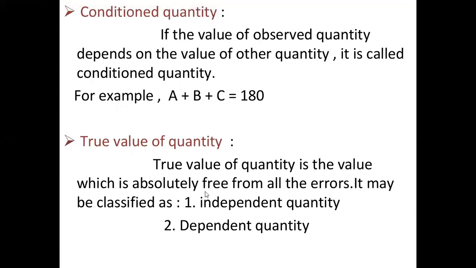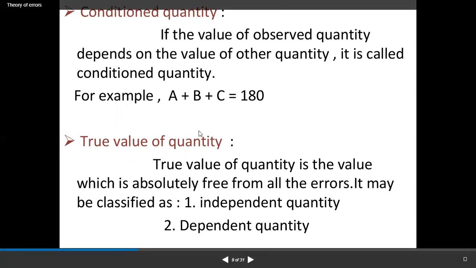Condition quantity. If the value of an observed quantity depends on the value of another quantity, it is called the condition quantity. For example, A plus B plus C is equal to 180. If we know the values of A and C and the total, we get the value of B.